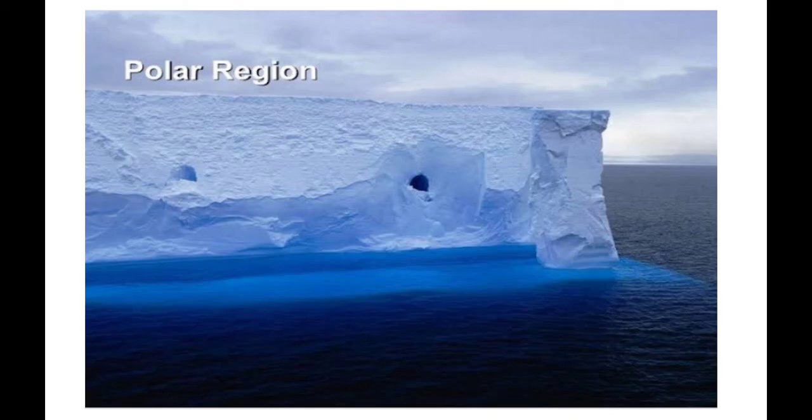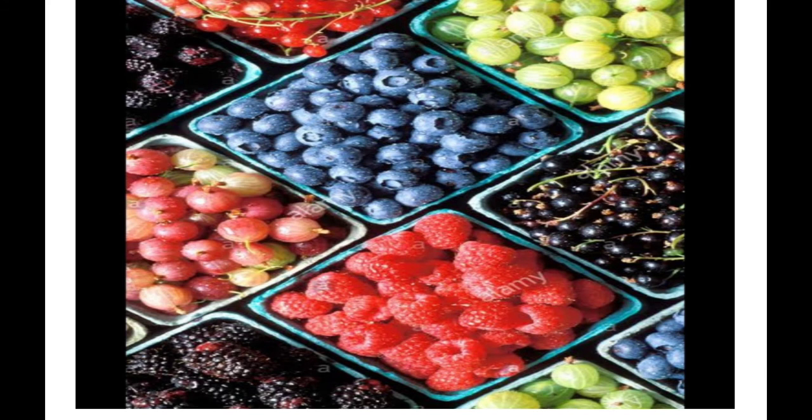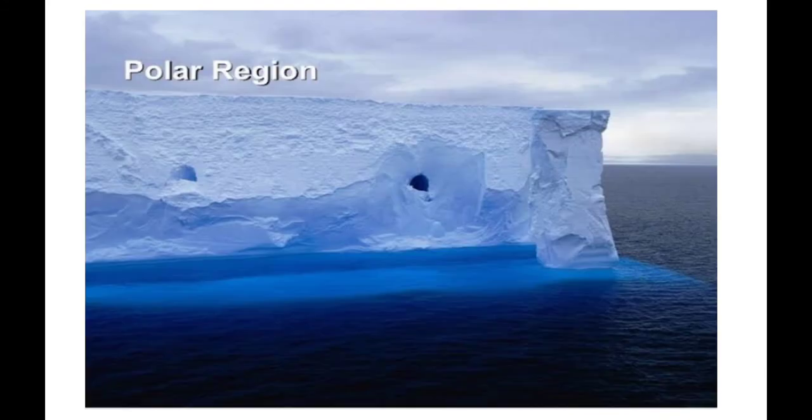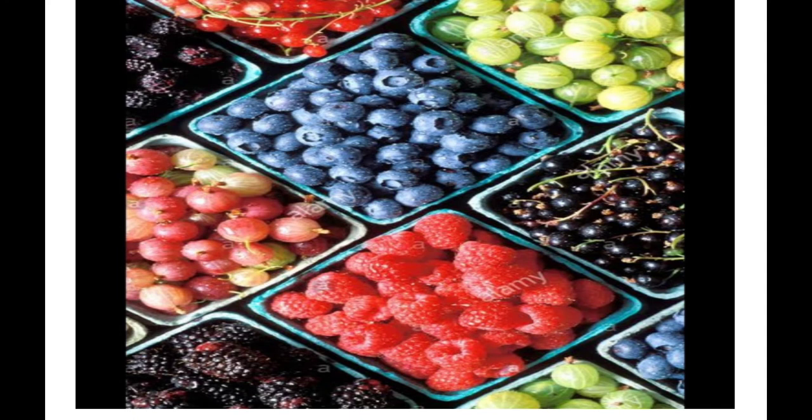So you can see here the polar region climate. You can see in this region that the water is in ice form. Different kinds of berries and shrubs grow especially in this region. For example, you can see here the different types of berries that grow here, and the grizzly bears are very fond of berries.